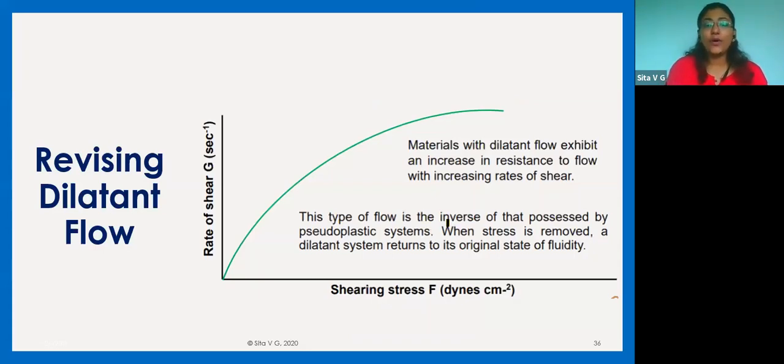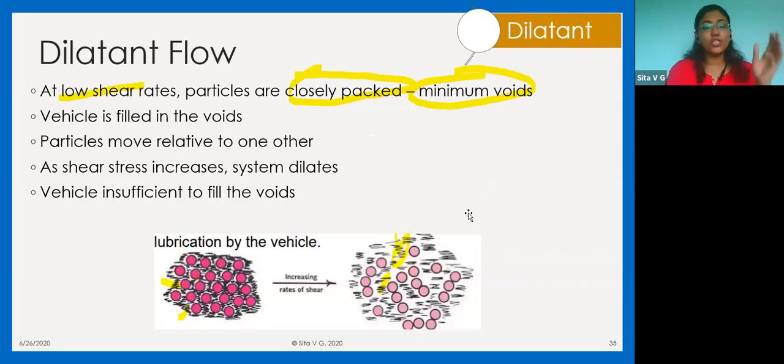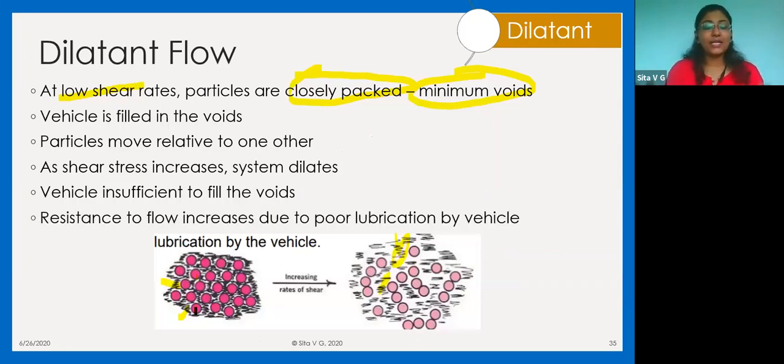Okay, and one important thing that you have to remember is when the stress is removed, a dilatant system returns to the original state of fluidity. जब आप shear stress निकाल देते हो, these particles again come back to their original state, and when they come back to the original state, the lubrication fills into the voids and it is at rest.